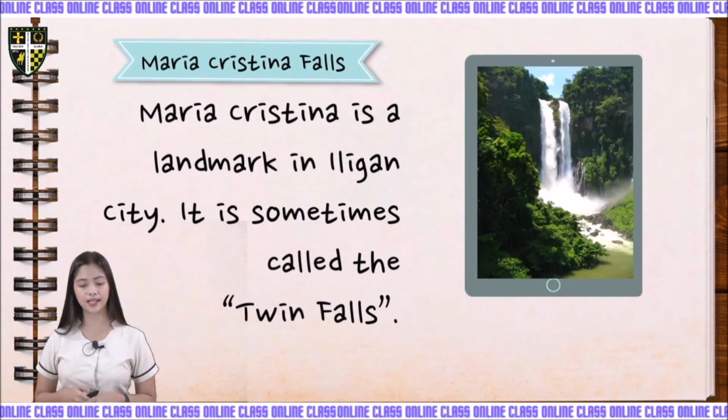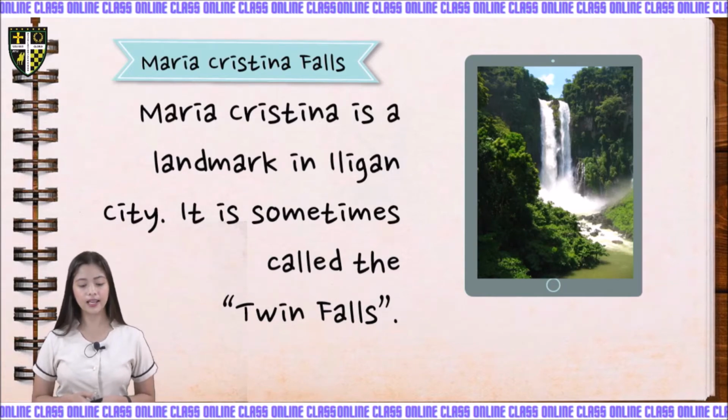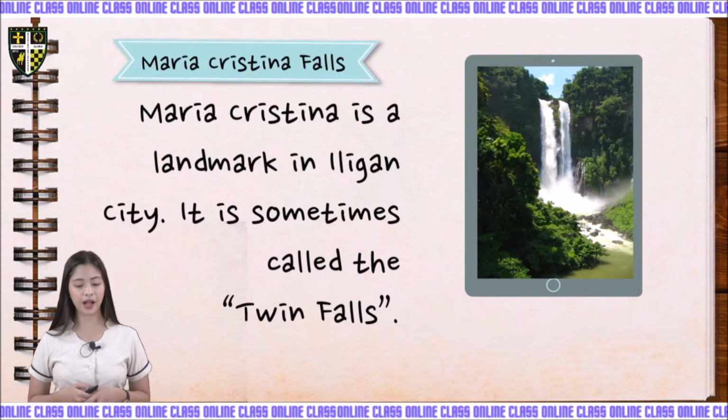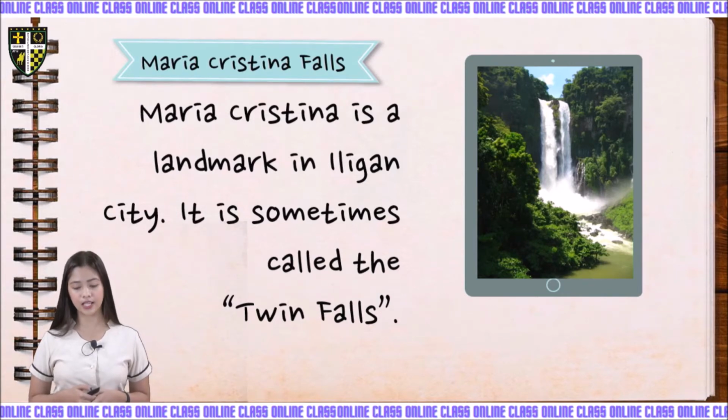Next one is the Maria Cristina Falls. Maria Cristina Falls is a landmark in Iligan City, and it is sometimes called the Twin Falls. It is well known for its natural beauty.